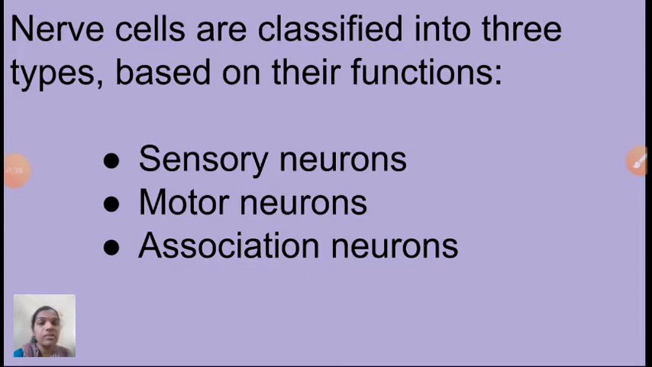Next one is: nerve cells are classified based on their function. Okay, so many millions of nerve cells are there in our body. These nerve cells are classified into three types based on their function. First one is sensory neurons, then motor neurons and association neurons. So what are the functions? We will see one by one.